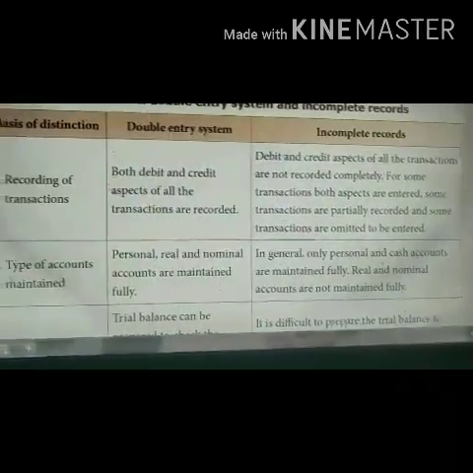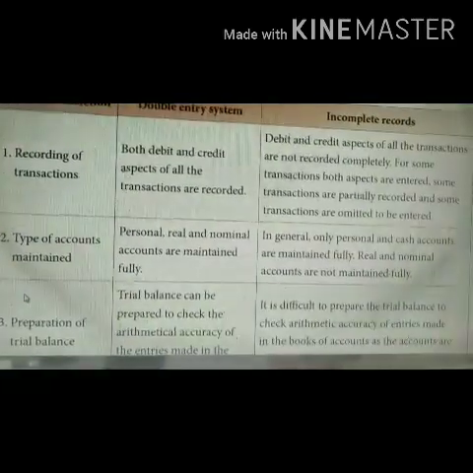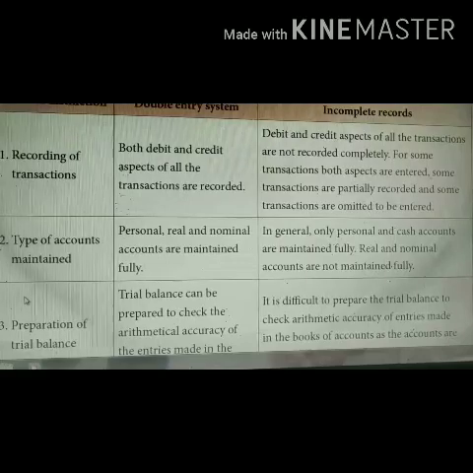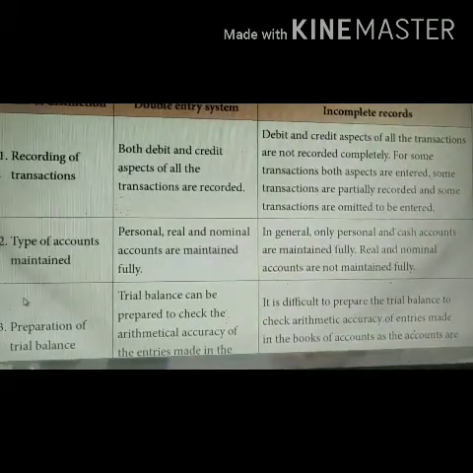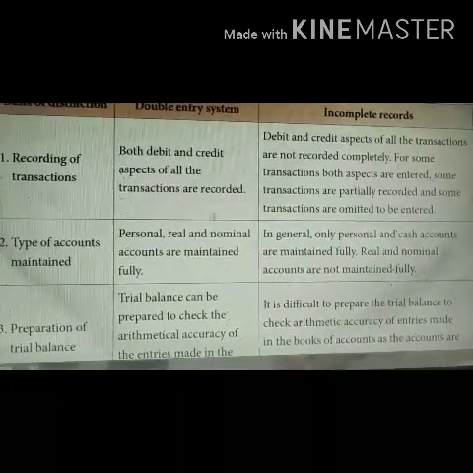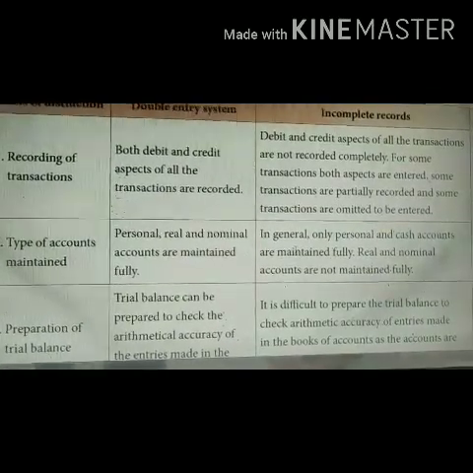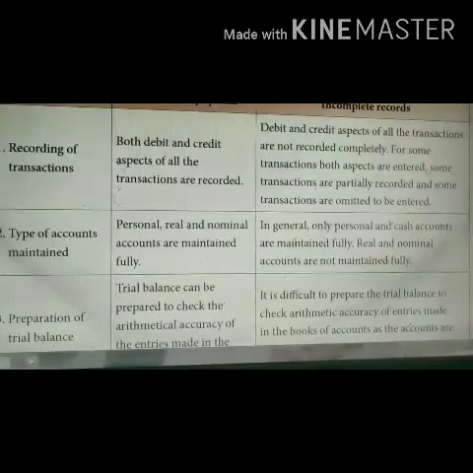Types of accounts maintained. Under double entry system, personal, real and nominal accounts are maintained fully. Whereas in case of incomplete records, only personal and cash accounts are maintained fully. Real and nominal accounts are not maintained.